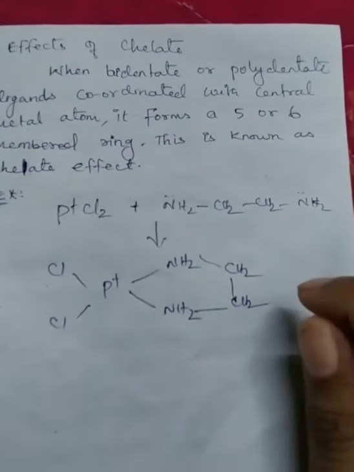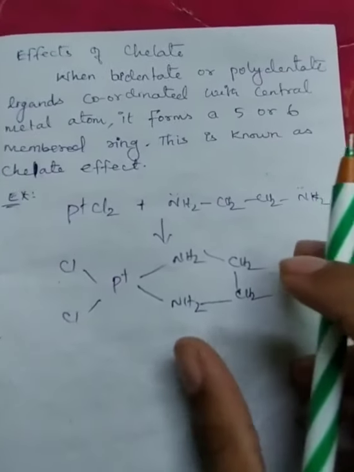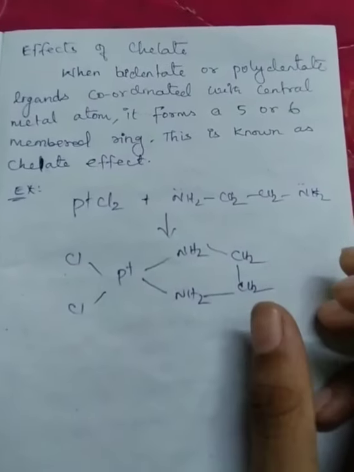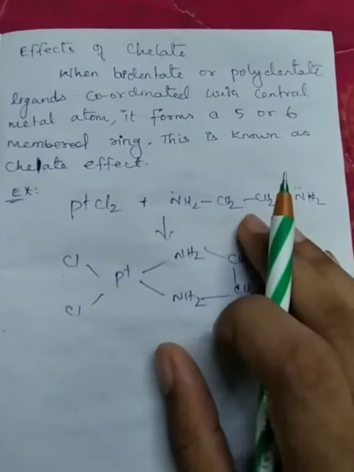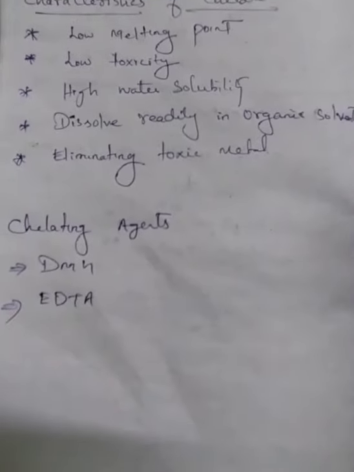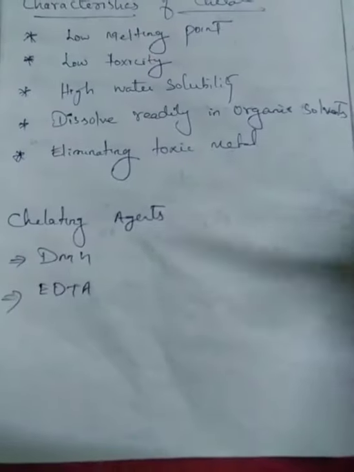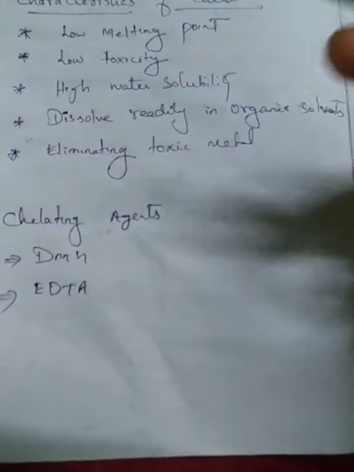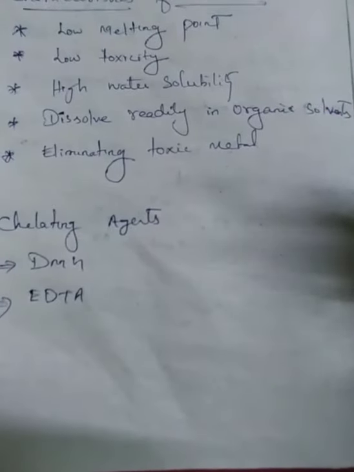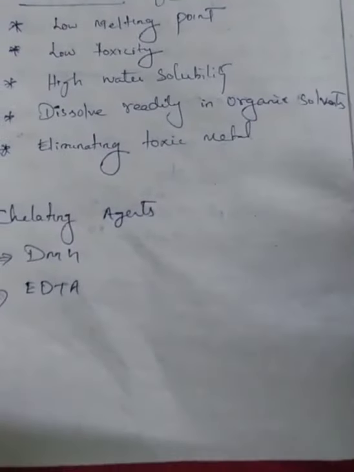So when a polydentate or bidentate ligand bonds to a central metal atom, it will form either a 5-membered ring or a 6-membered ring. That compound will be more stable. Okay, now we'll see some characteristics of chelates. Chelates have a low melting point and low toxicity. They have high water solubility, dissolve in organic solvents, and eliminate toxic metals.